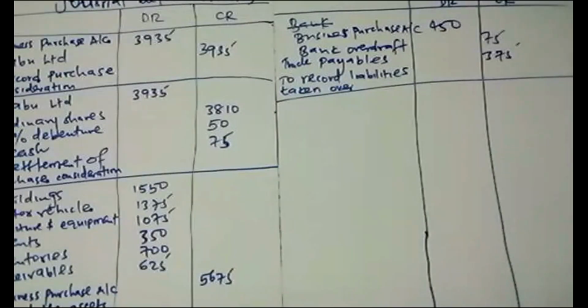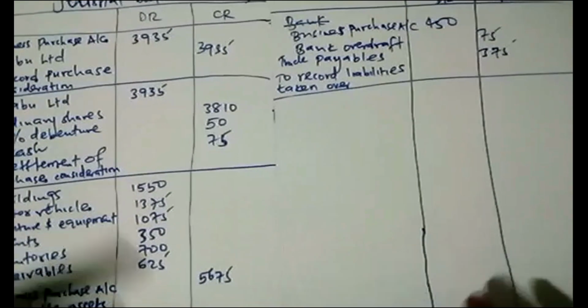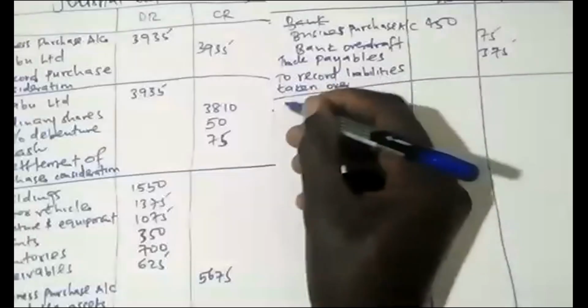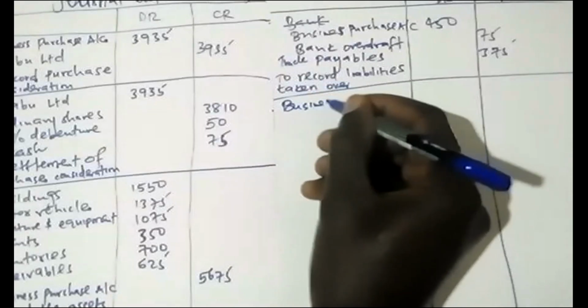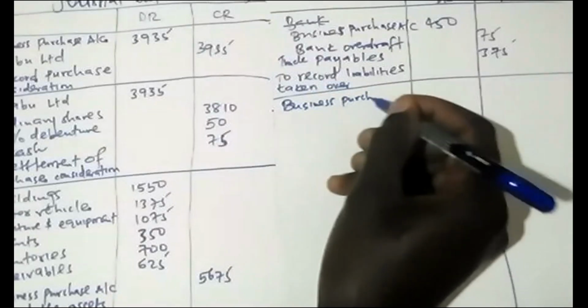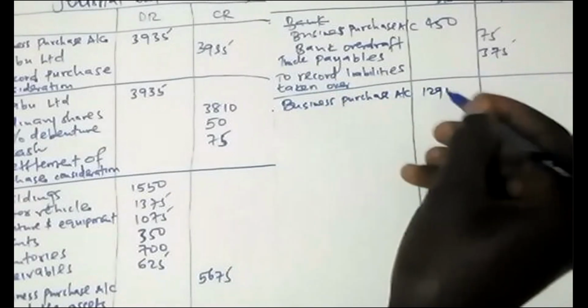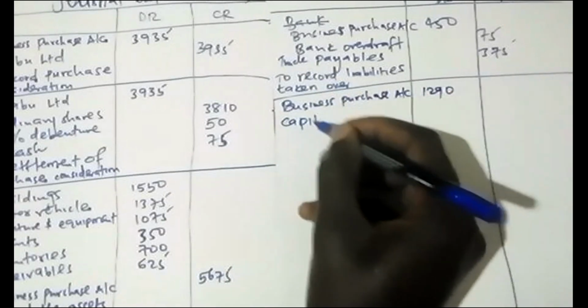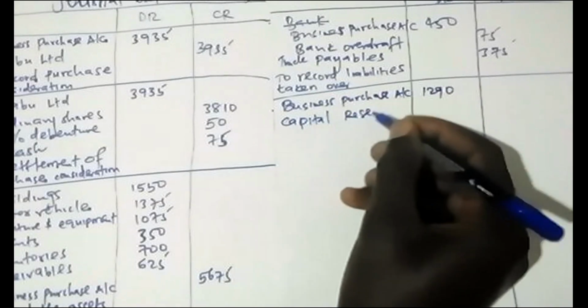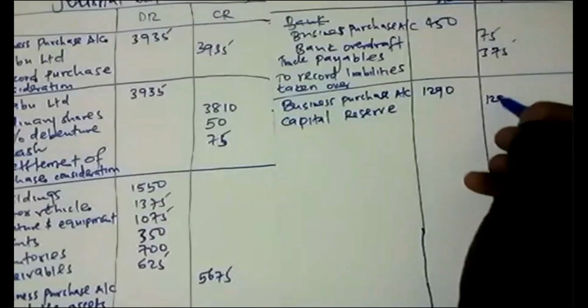So for capital reserves you credit, you debit business purchase account. If it's goodwill, you debit goodwill, you credit business purchase account. So this was capital reserve. So you debit business purchase account, that is 1290. Then you credit capital reserve, the 1290.